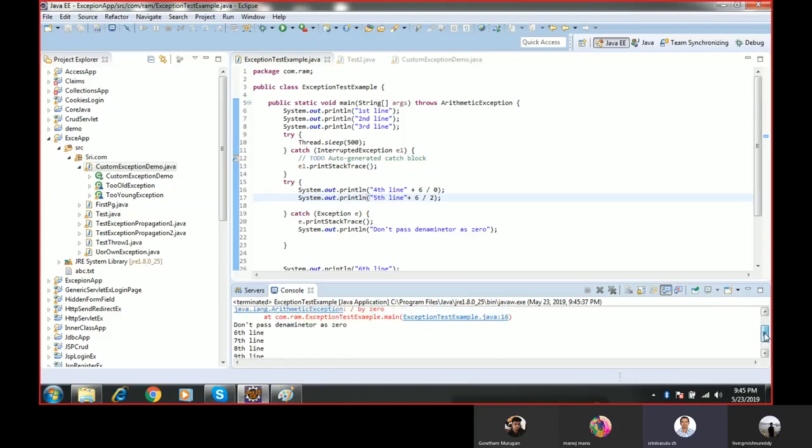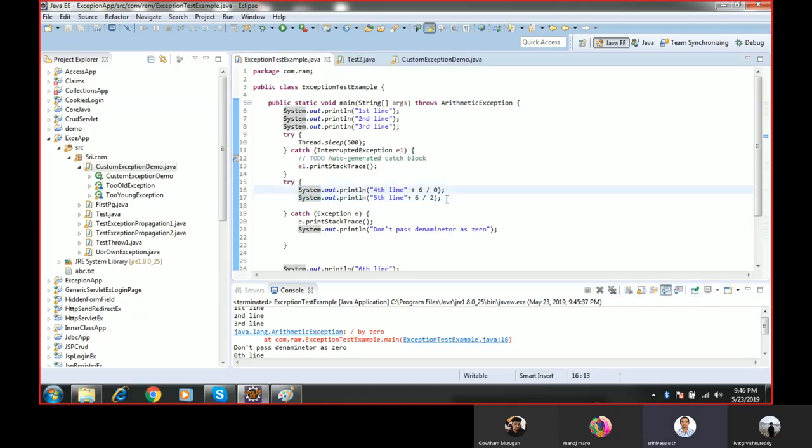See here, the third line is executed, and then there was an exception in the fourth line. Then the sixth line is executed, but the fifth line is not executed. So what you can understand from this is that there is no guarantee that everything will execute in the try block.